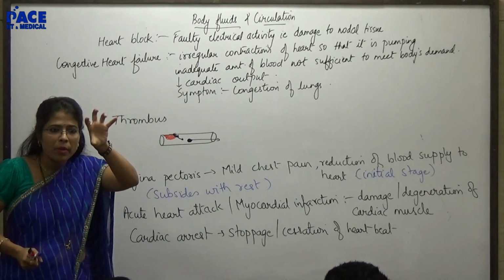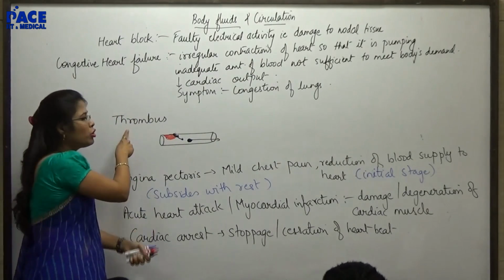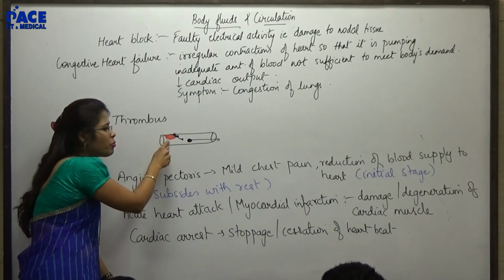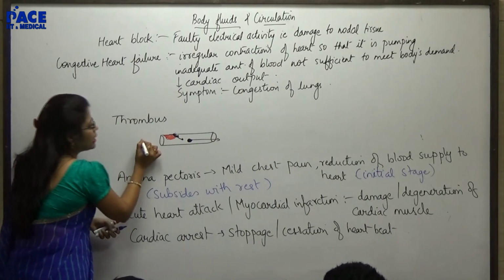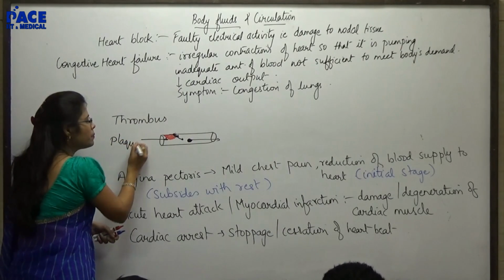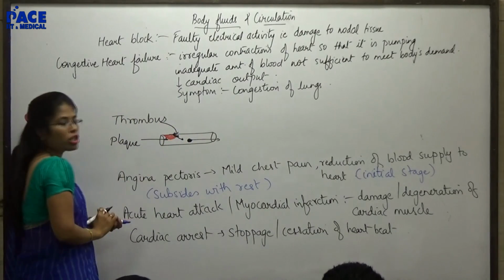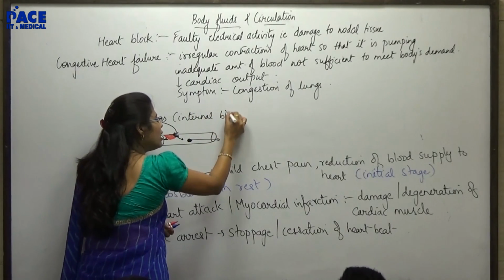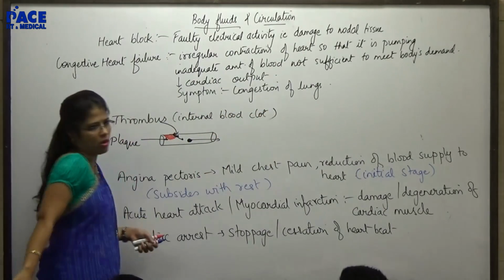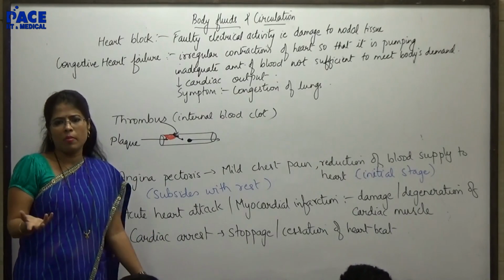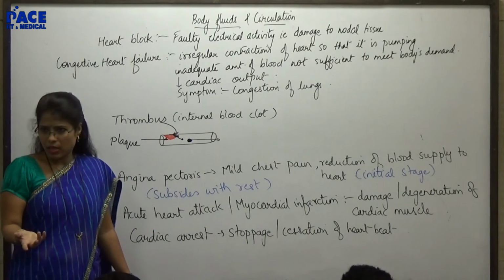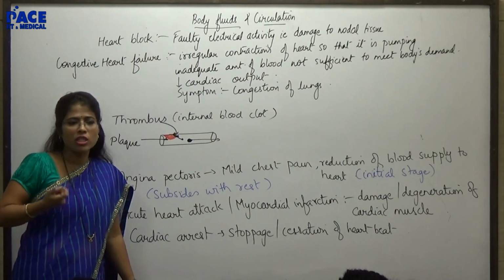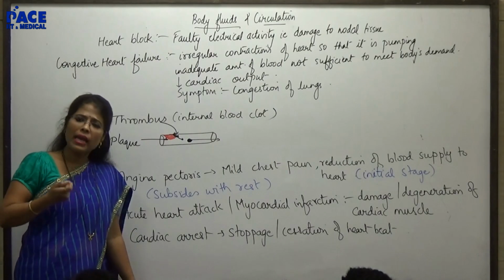Earlier reason was formation of plaque. Here it is due to thrombus, and chances of producing thrombus increases with the chances of producing plaque. So can I say this particular part indicates plaque and this part indicates thrombus. Thrombus simply means internal blood clot, which can also go and block my arteries or other blood vessels. It becomes very dangerous if it goes and blocks my coronary capillaries because they supply oxygenated blood to my heart.